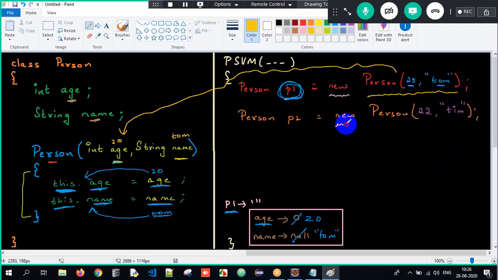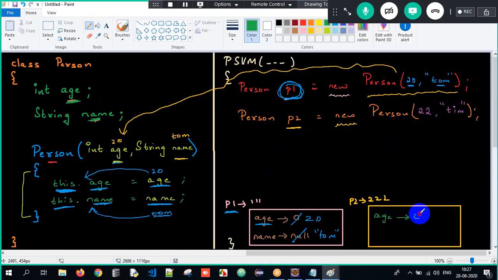Sir, when you write new, one object is getting created with the address 222. And who is pointing? P2 is pointing, right? And then simultaneously, I have to store the non-static data. That is, age will get initialized to the default value 0 and the name will get initialized to the default value null here.